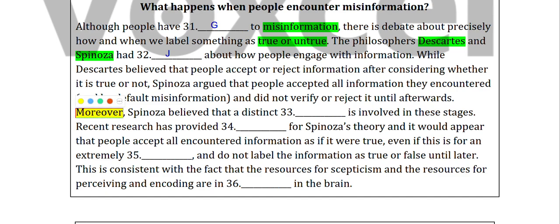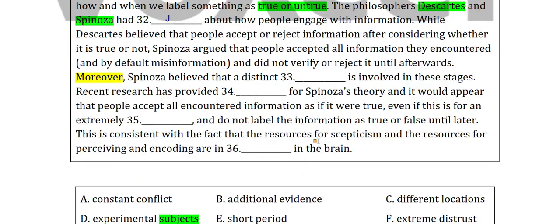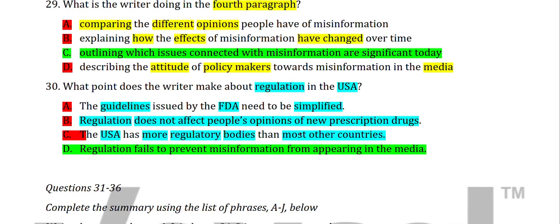Moreover, what does moreover mean? Moreover means additionally, meaning you say it after that. Spinoza believed that a distinct dash is involved in these stages. So there should be some distinct something involved. Let's see what he believed.